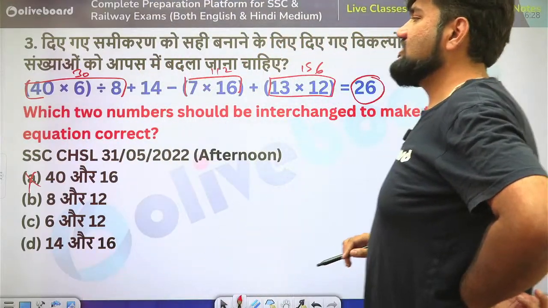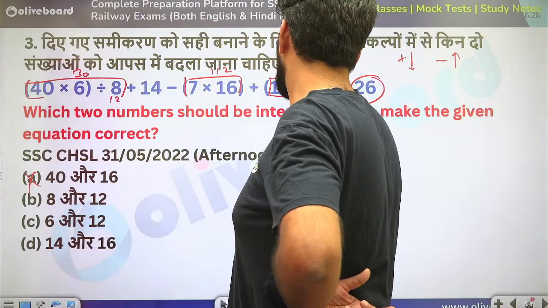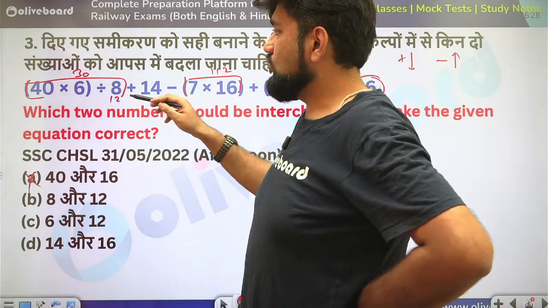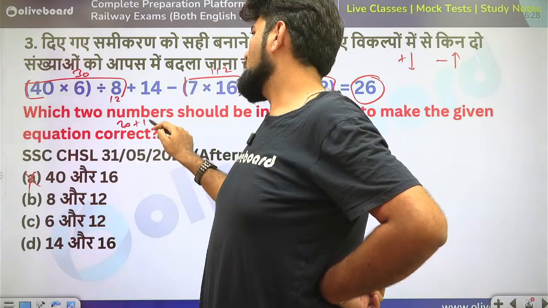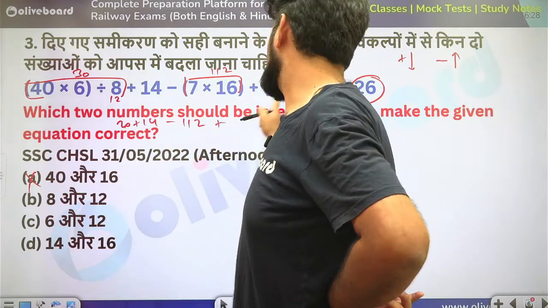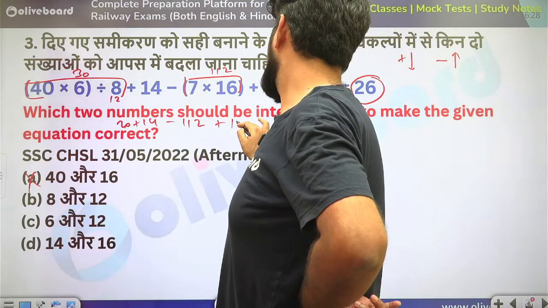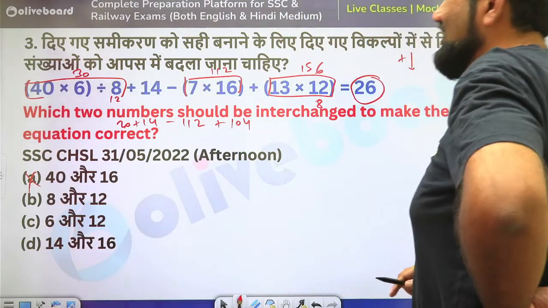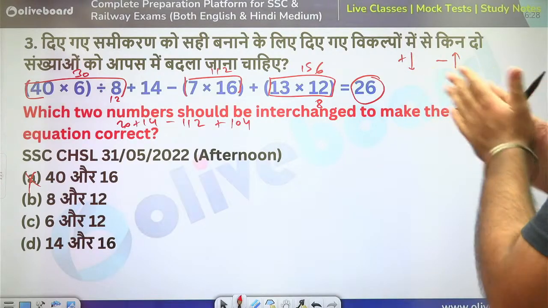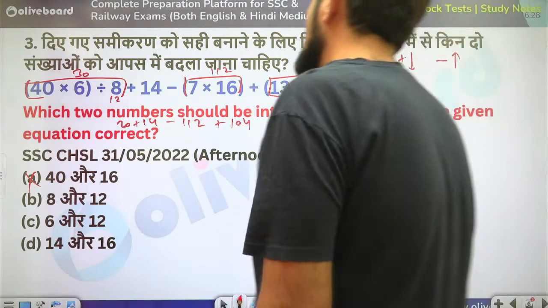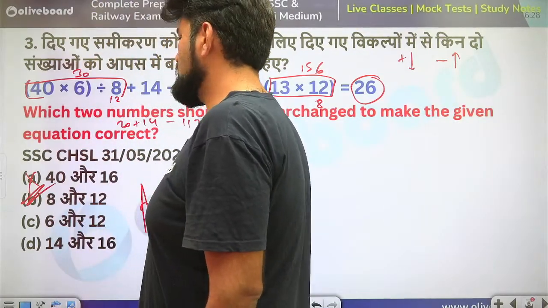8 and 12. If I change 8 and 12, so I'll have 12 here and I'll have 8 here. So what does it do? This will be 20 plus 14 minus 112 plus 104. So this is 34, 138 minus 112 is 26. So option B is the correct answer. Okay, even with the unit digit, you can take some help.